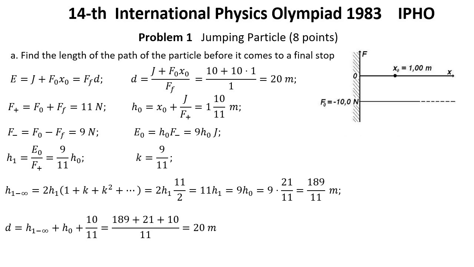It remains to add to this sum the initial h0 equal to 21 divided by 11 meters and the initial segment 10 divided by 11. We get that d is equal to 189 plus 21 plus 10 in the numerator and 11 in the denominator, which is exactly 20 meters. This gives us the same result as the simple application of the energy conversion formula. It remains to consider the case when the initial velocity of the particle is directed downwards. I think now you know how to do it yourself.